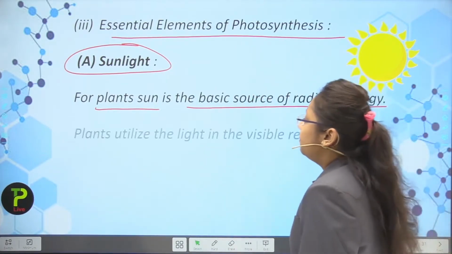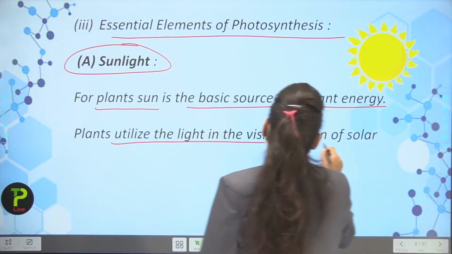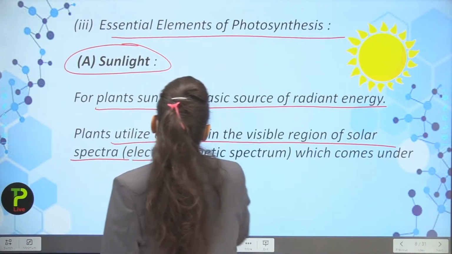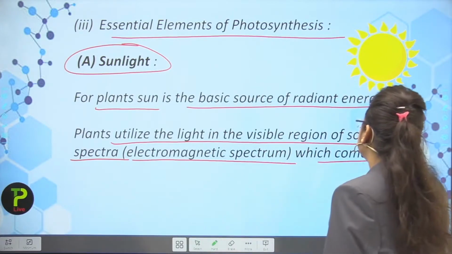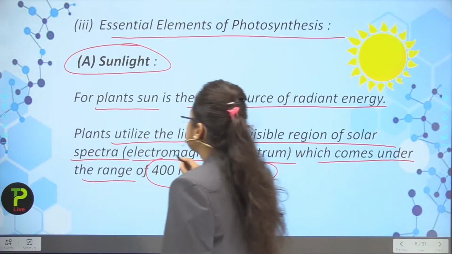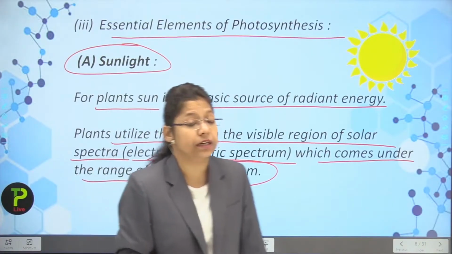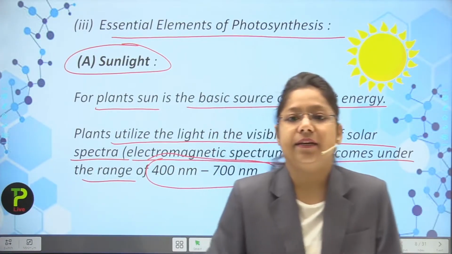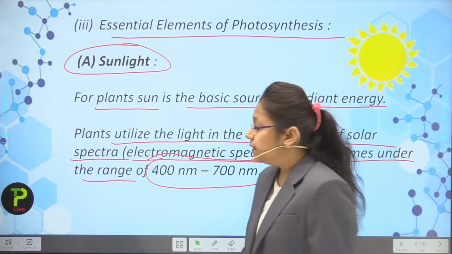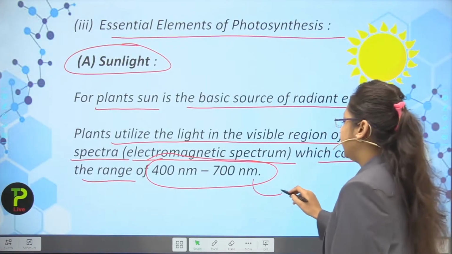Next, plants utilize the light in the visible region of the solar spectrum, the electromagnetic spectrum, which comes under the range of 400 to 700 nanometers. You can see here that the visible region comes under this range.